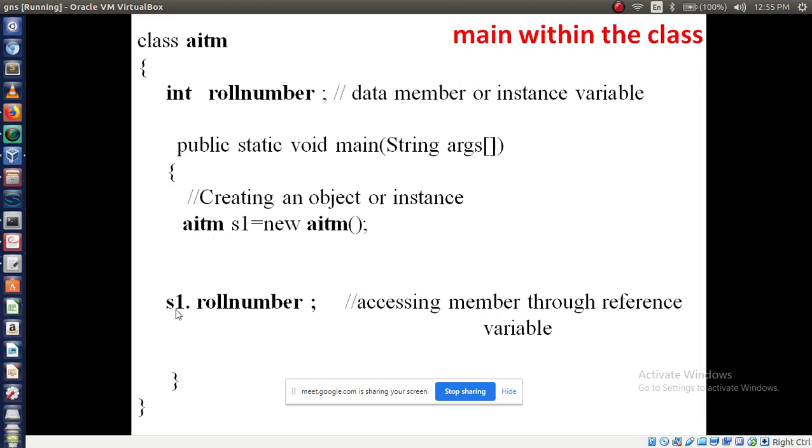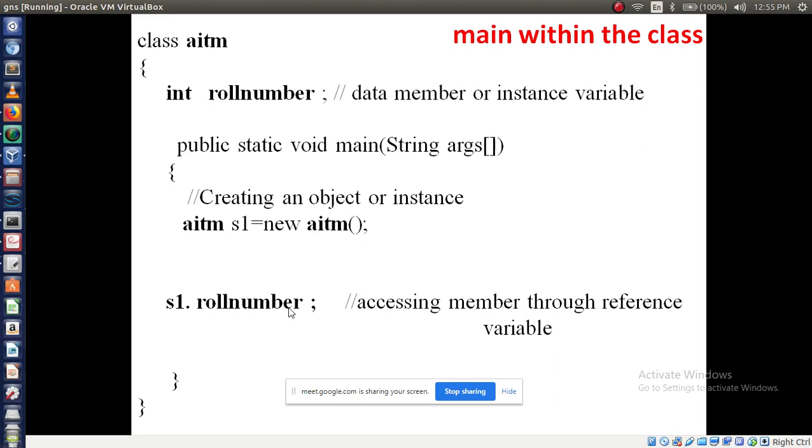S1, the reference variable, followed by the dot operator, followed by the data member variable name. These all are data members, instance variables. Here, whichever variable we have assigned, that variable we have to take. S1 dot roll number, with the help of the dot operator. Is it clear? So this is the pattern to write a Java program.